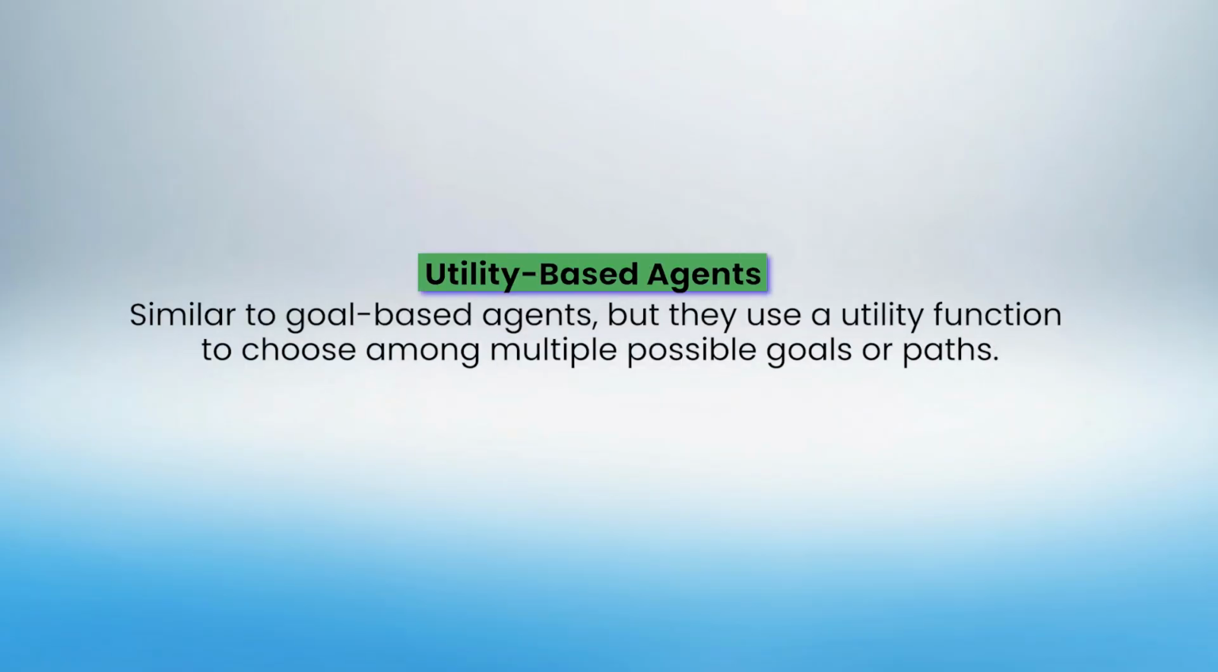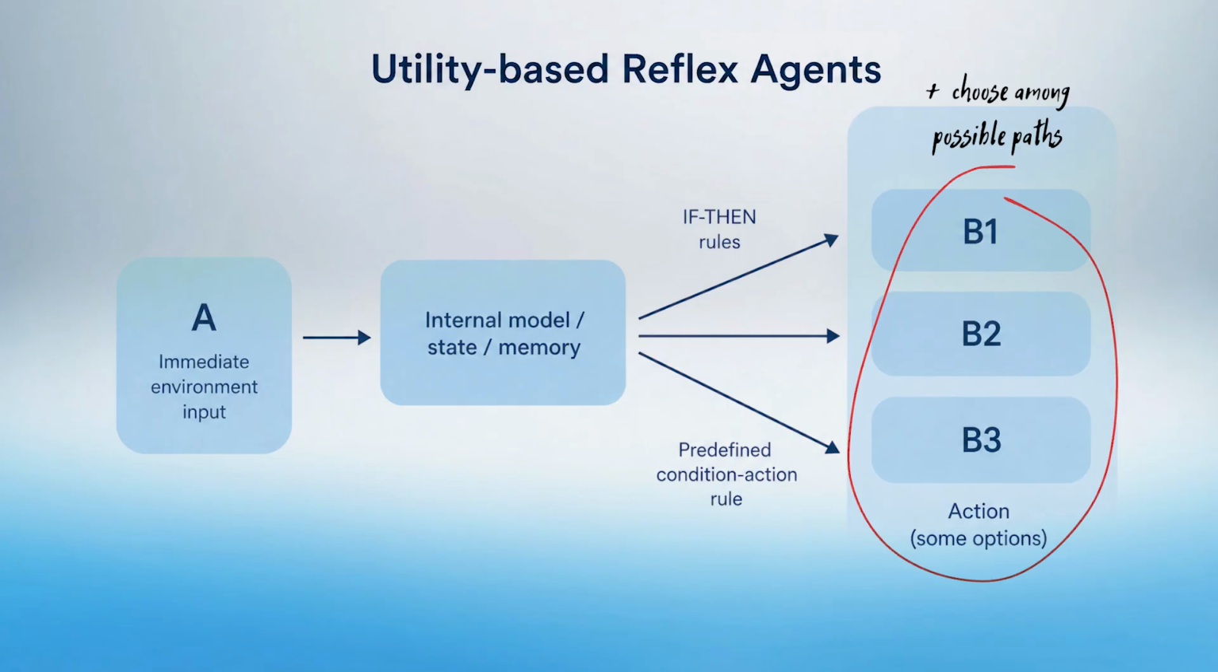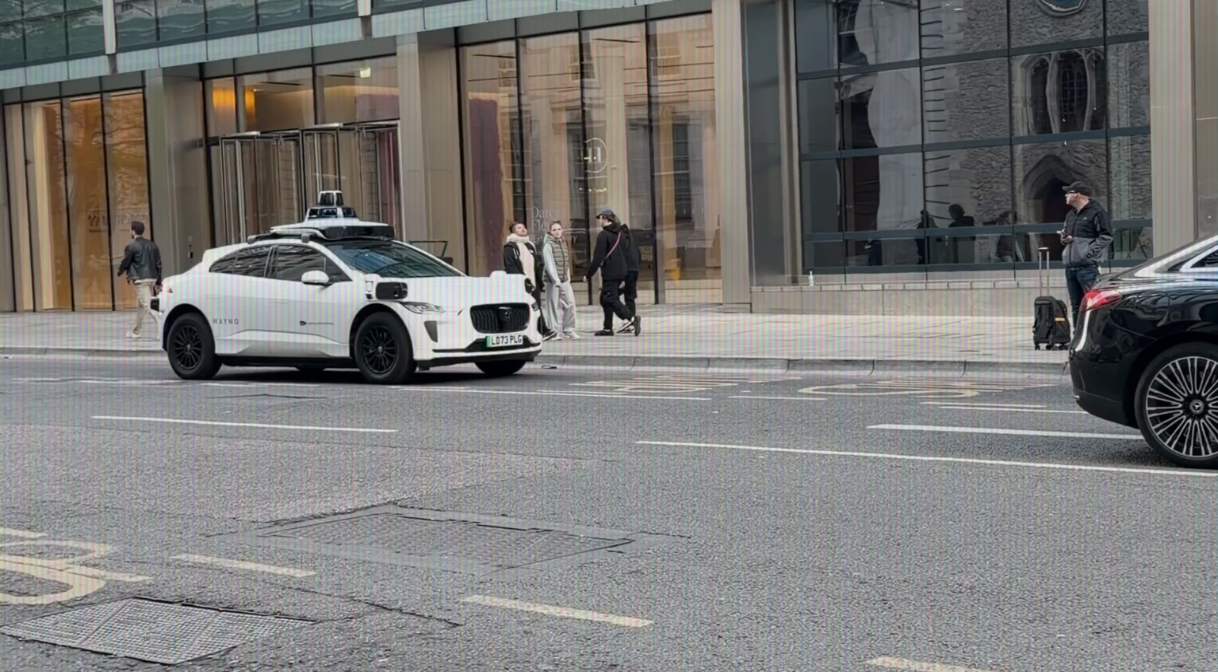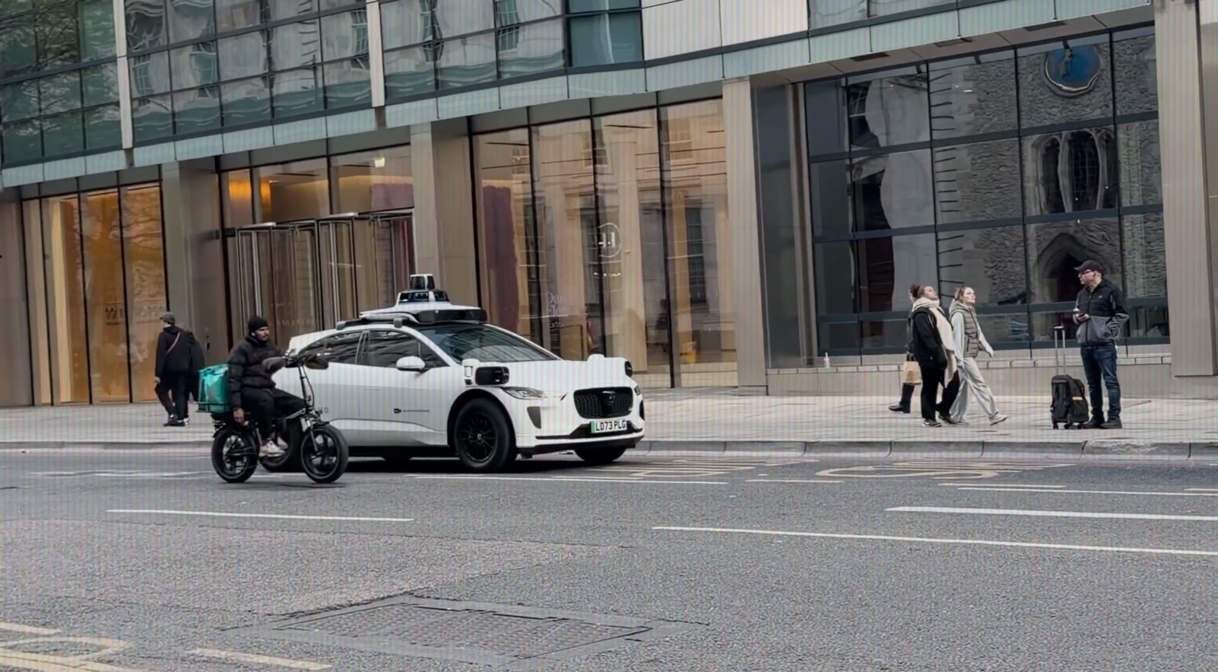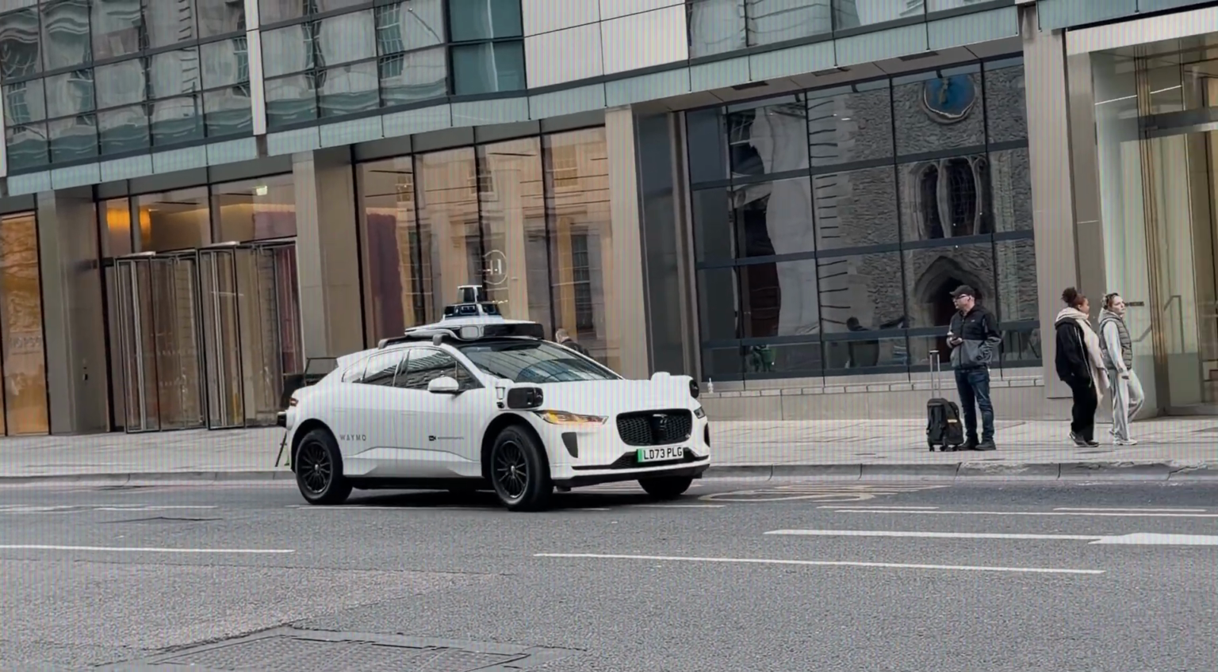Utility-based agents are similar to goal-based agents, but they use a utility function to choose among multiple options, goals or paths. The utility function measures how happy the agent will be with the state, allowing for trade-offs, for example, speed versus safety. It is an AI system that chooses an action by evaluating all possible outcomes and selecting the one that maximizes its utility function, which is a numerical measure of an agent's happiness or the desirability of a given state. This is essential when an agent must balance multiple, often conflicting objectives in an uncertain